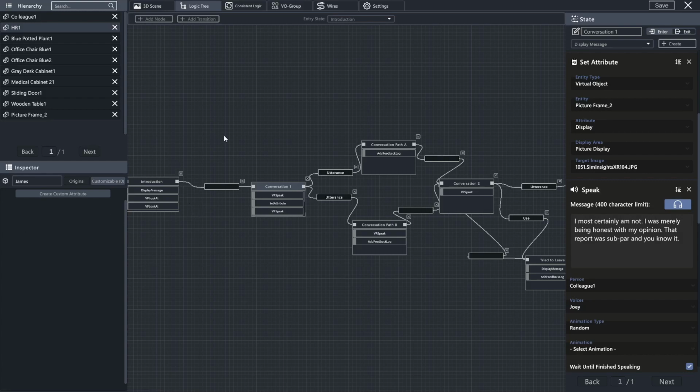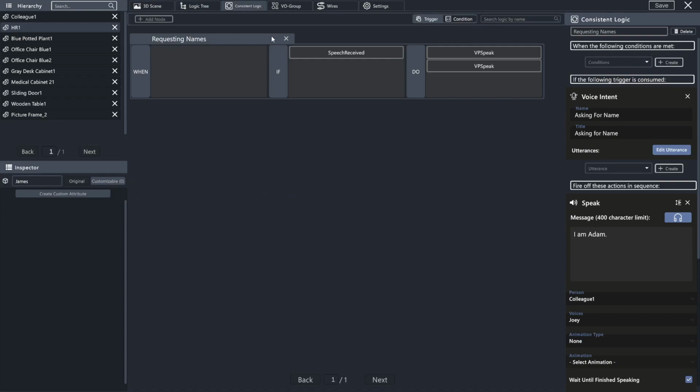Now, sometimes with your consistent logic, you are going to want to make it so that the question can be asked at any time, but once it has been asked, it will not be able to be asked again, or anything structured like that. Any conditions that are functioning that way can be done using the consistent logic tree, where the action can be taken at any point in time, but you want to control how many times it can be utilized or when. This will be functioning the same way, so what we're going to do is create a consistent logic node, but it's going to have a condition relating to when it can be used.